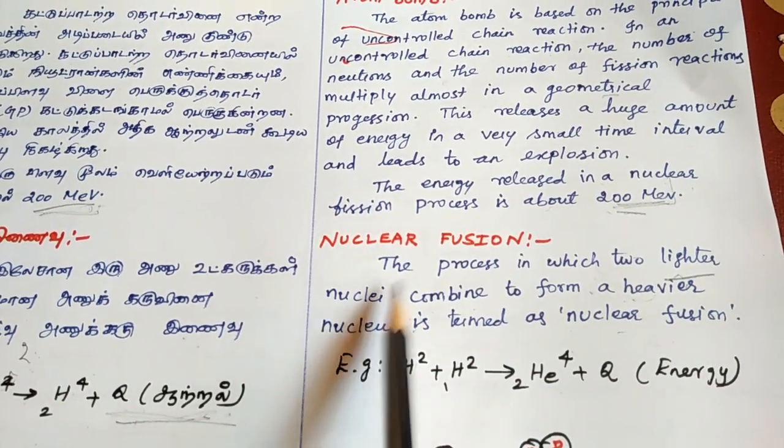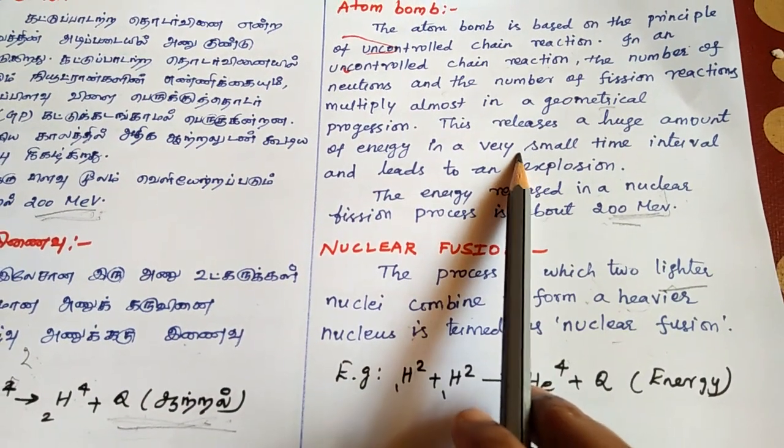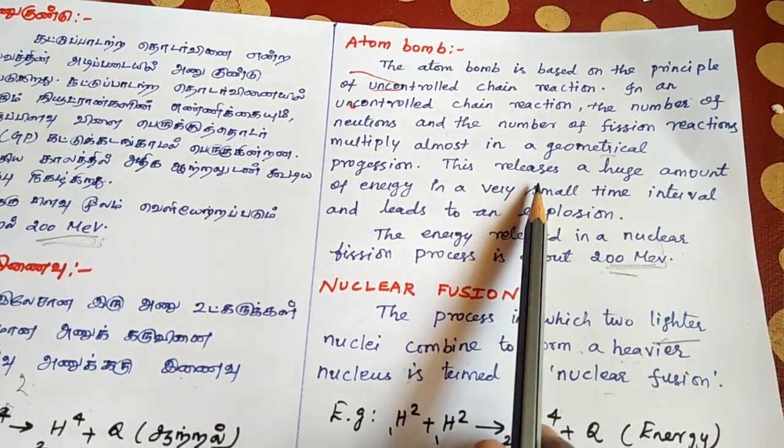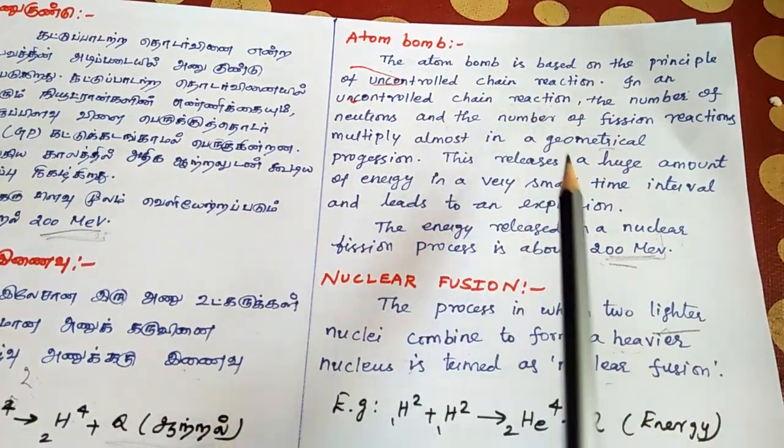Then nuclear fusion next. Nuclear fission means what? The heavier nucleus breaks into smaller nuclei. The atom bomb also works based on this principle, that is, the uncontrolled chain reaction.